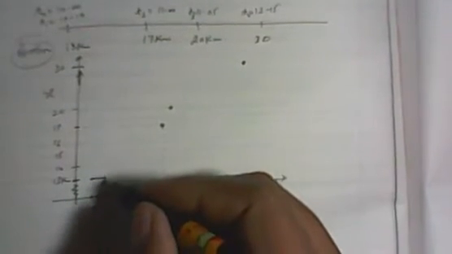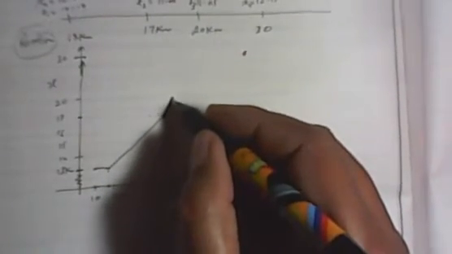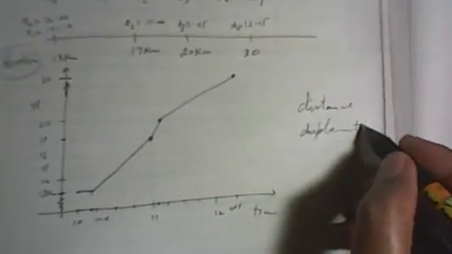So if we draw the graph like this, we have this graph, then this graph. This is a practical problem which we have plotted here. So time and position. Here I am not talking about distance, I am not talking about displacement, I am talking about only position. So this is position, not distance or displacement.